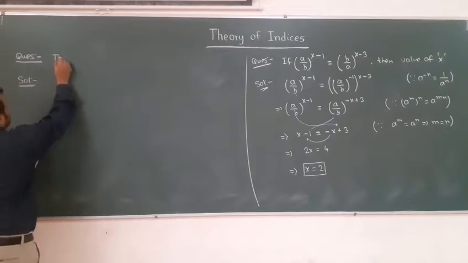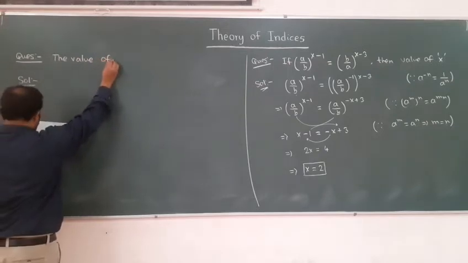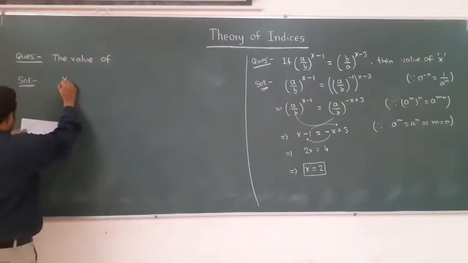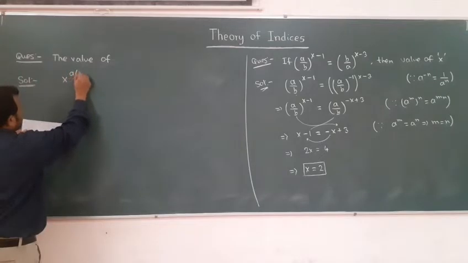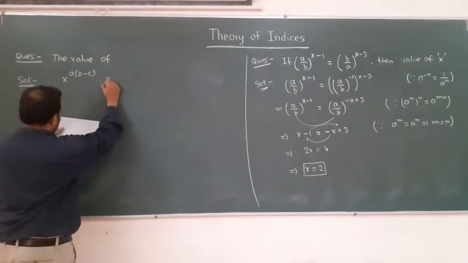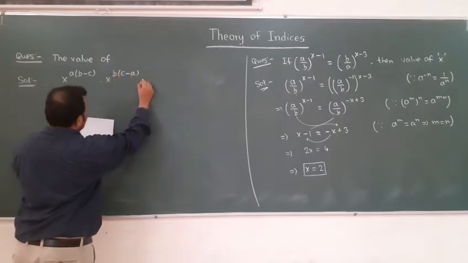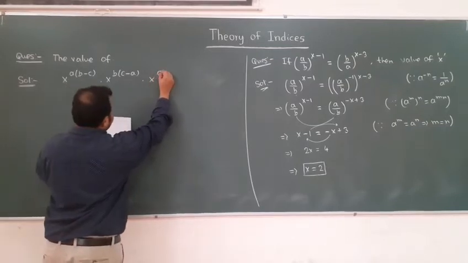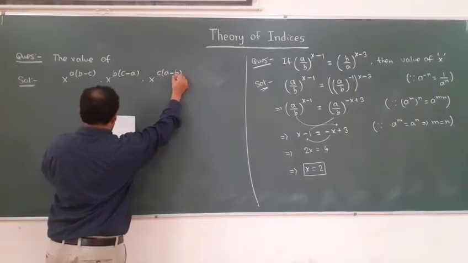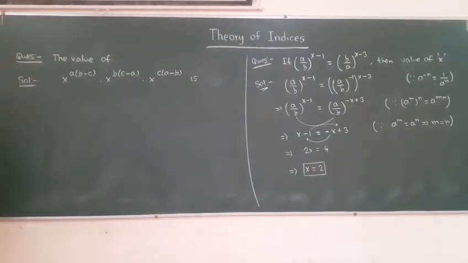The value of x to the power (ab minus c) into x to the power (bc minus a) into x to the power (ca minus b) is what we have to find. Now see.